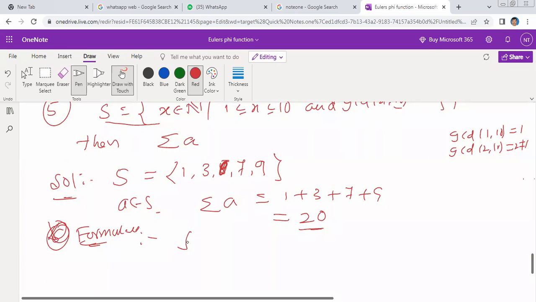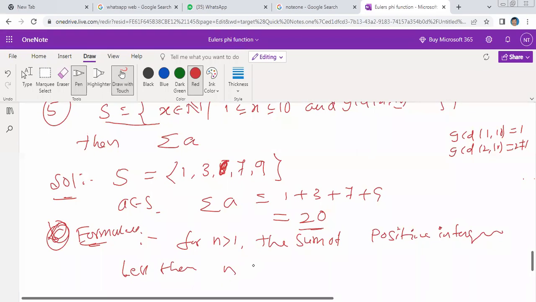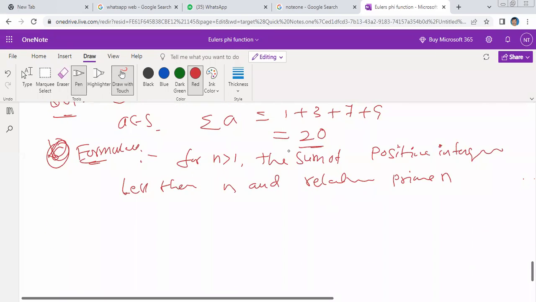If n is greater than 1, the sum of positive integers less than n and relatively prime to n is half into n into pi of n.